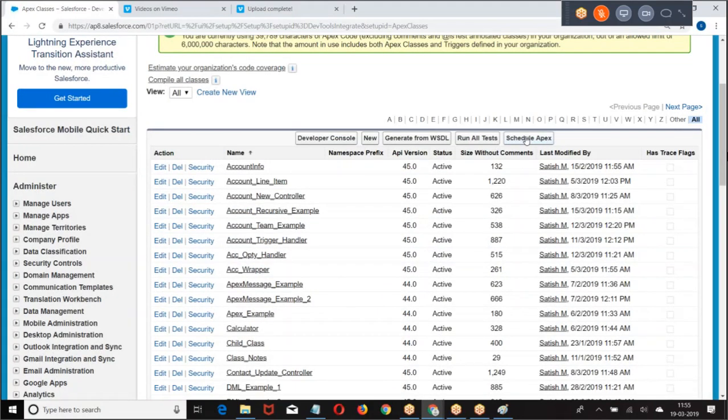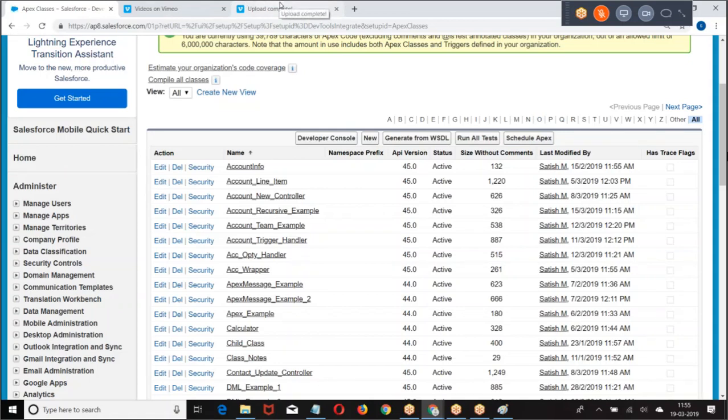How many jobs can I schedule at a time? 100 jobs can be scheduled at a time. At a time, 100 jobs can be scheduled in the queue. I hope you are good with this.